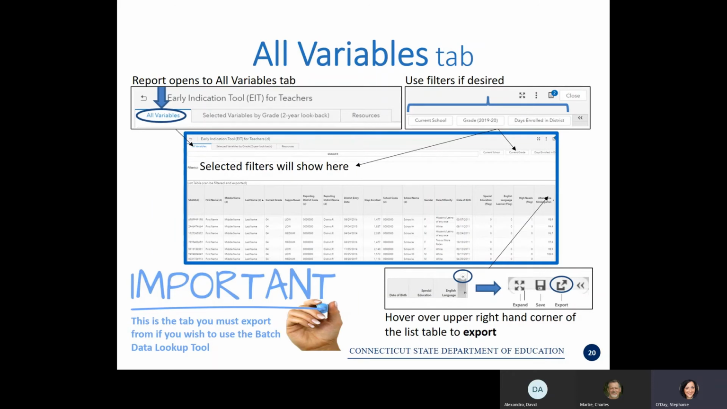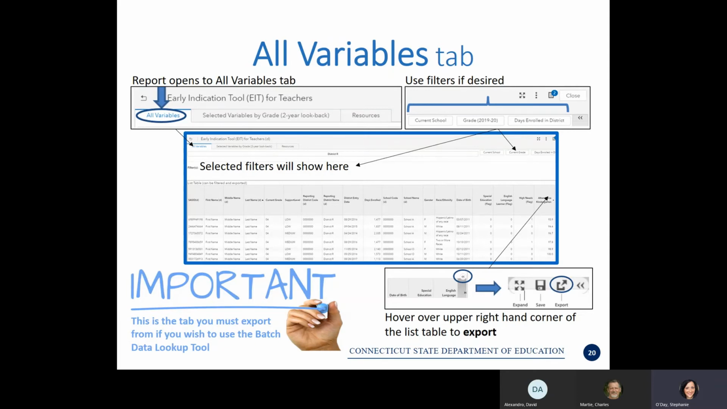The report opens to the tab entitled All Variables. On this tab, you will notice report filters in the upper right-hand corner, which allow you to filter the data in a list table based upon school, grade, and days enrolled. In addition, you will notice a blank area with the word filters. Any filters you select above will be reflected in this area. Below this, you will see the list table.